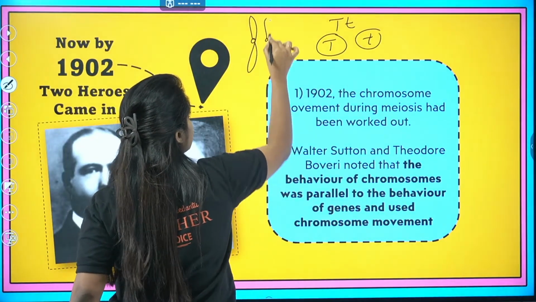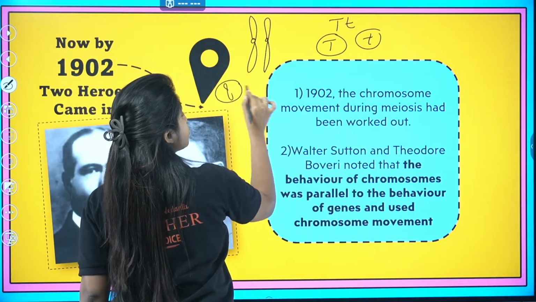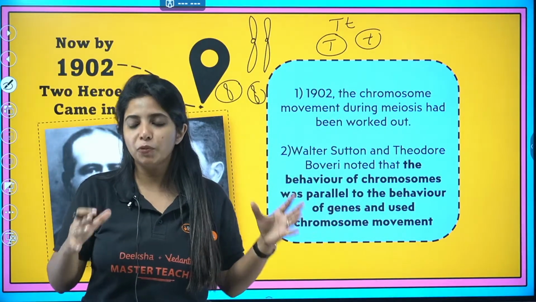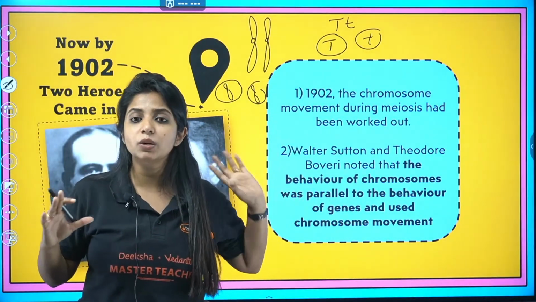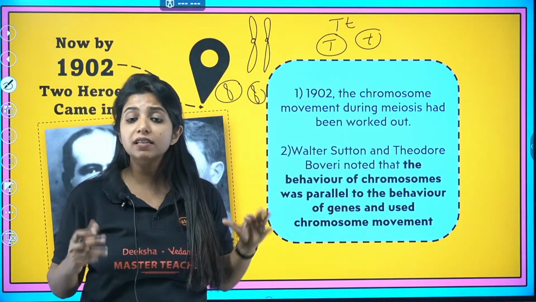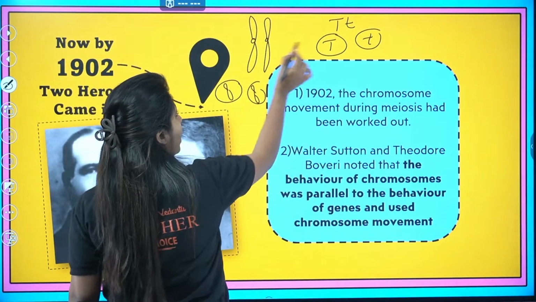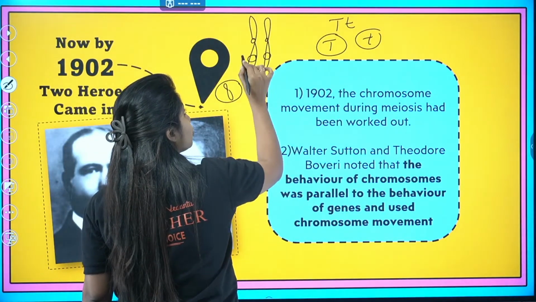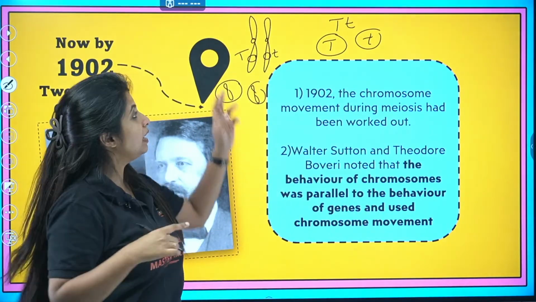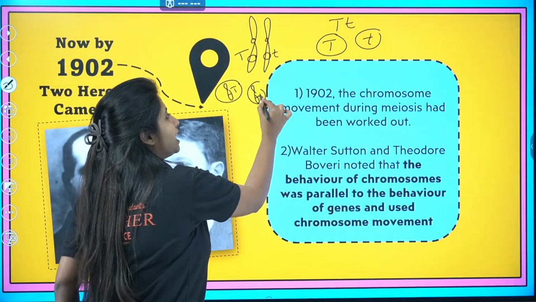According to them, whenever they were seeing one chromosome go to one particular gamete during the process of gamete formation, this is exactly what they saw in terms of chromosomes. This is exactly what they were seeing in terms of the factors that Mendel was talking about. So they were like, what if these factors that Mendel was talking about are there on the chromosome? So whenever the chromosomes separate, that's when the factors are also going to separate.